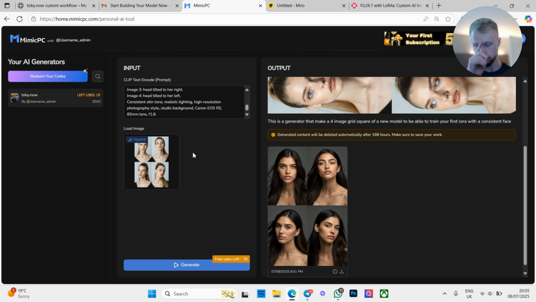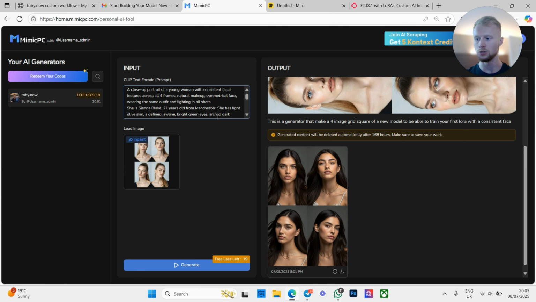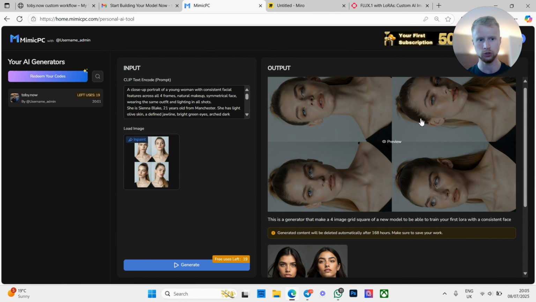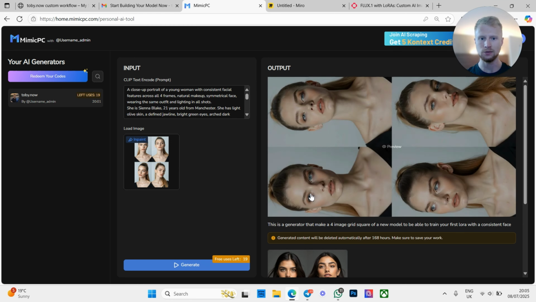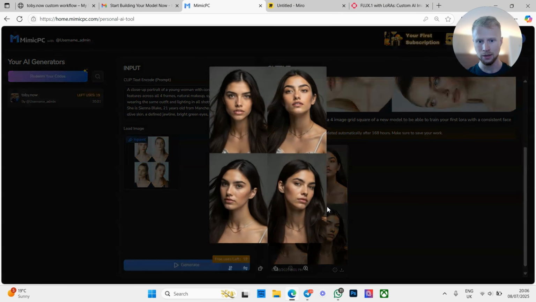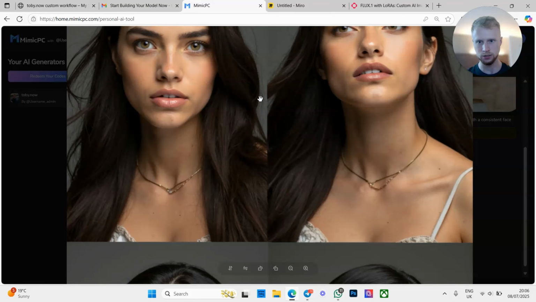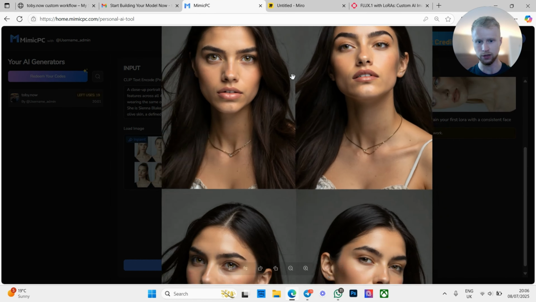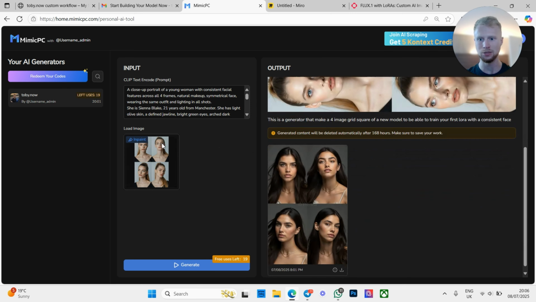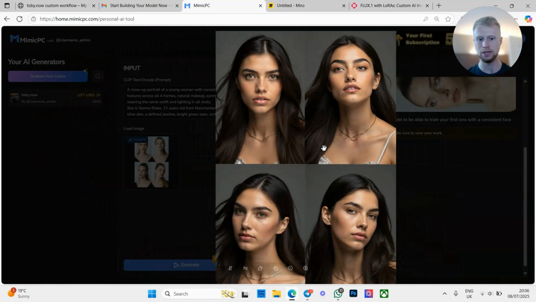You know, just like the standard kind of generation, you've got 20 generations here. So out of the 20, if you're prompting correctly, like this, with enough description, then you should be getting the correct result. One thing I would mention is do not screenshot this on the right hand side. If you screenshot it and insert a very low quality image into this load image, then you're going to have problems with quality on the output. But as we can see here, this is very good quality images. And this is perfect to put into a dataset. In fact, what I could have done is even put a high quality reference image in, and that would have got a high quality output.